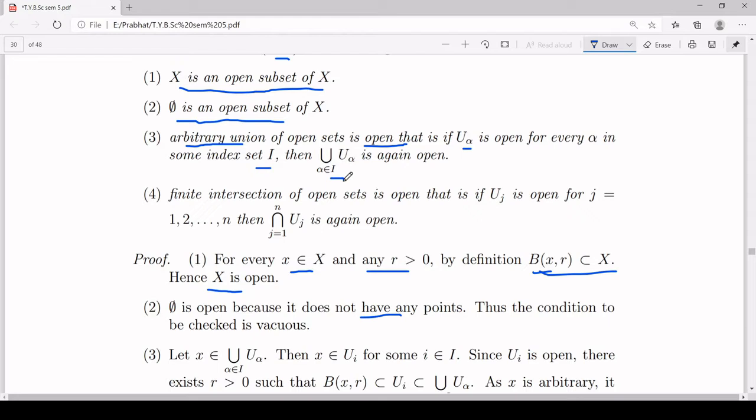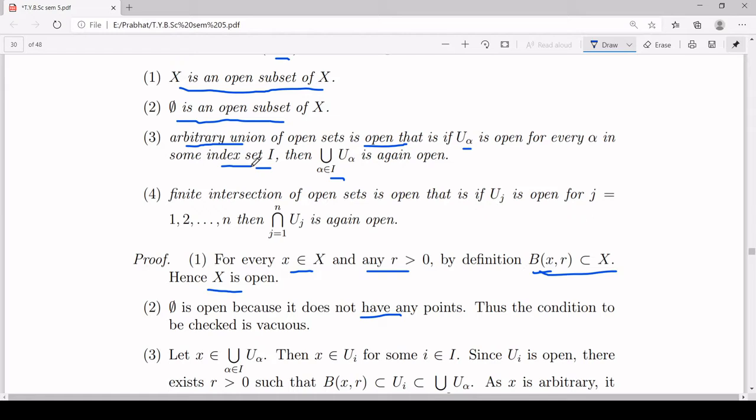Now first of all, understand what we mean by index set. An index set is a set whose elements label, or you can say number, the members of another set. For example, say you are counting the number of people in a particular region, then how will you count? 1, 2, 3, 4, 5, 6, in that way. So you can say your index set is the set of natural numbers there.